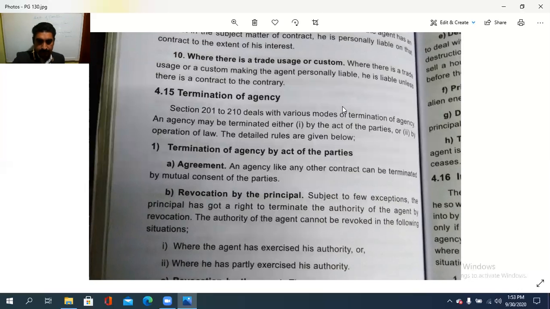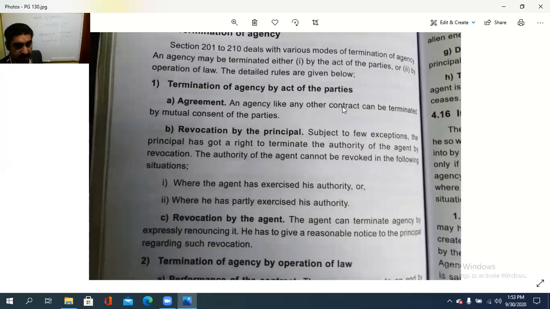So the agent has exercised his authority or partly exercised his authority.